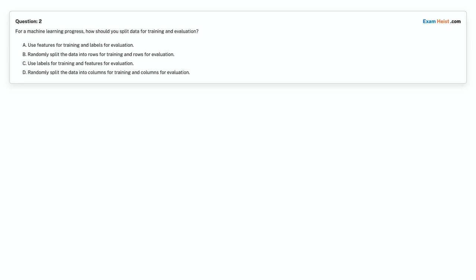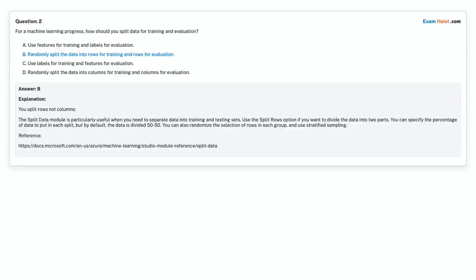Question 2. For a machine learning process, how should you split data for training and evaluation? Option A, use features for training and labels for evaluation. Option B, randomly split the data into rows for training and rows for evaluation. Option C, use labels for training and features for evaluation. Option D, randomly split the data into columns for training and columns for evaluation. Choose the correct answer. Correct answer is option B, randomly split the data into rows for training and rows for evaluation.